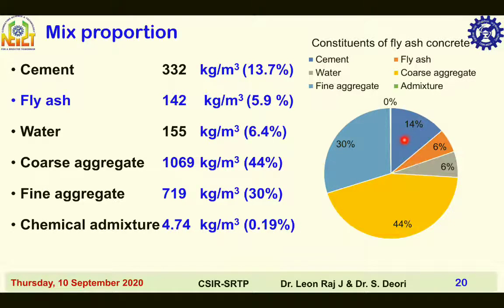Cement occupies 14 percentage of mass of concrete, fly ash occupies 6 percentage, water occupies 6 percentage, coarse aggregate 44 percentage, fine aggregate 30 percentage, chemical admixture occupies negligible space.